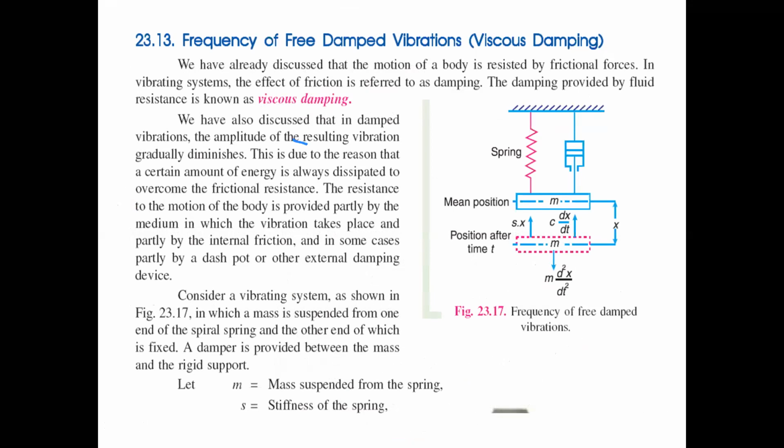This type of vibration may also be represented as viscous damping. There is a small amendment between the earlier one and this one: when we arrange a damper in our system, that type of vibration is called damped vibration. Just all of you observe that.